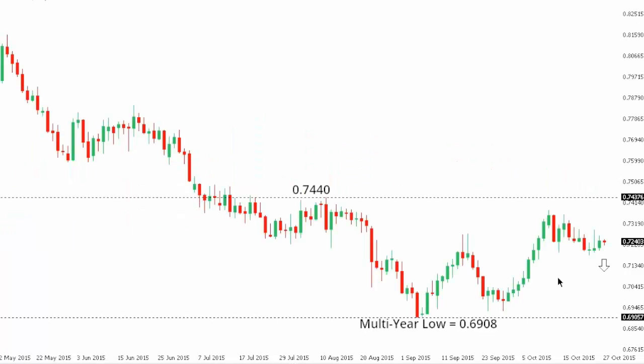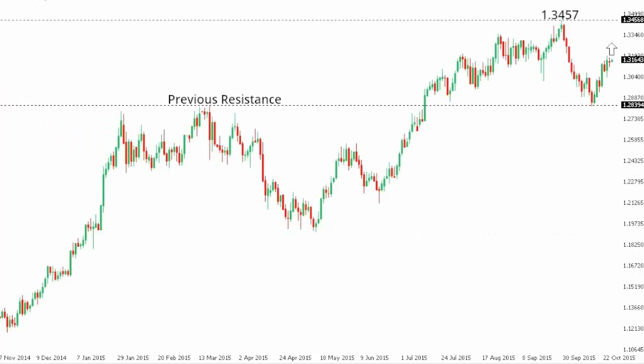Aussie dollar. So Aussie dollar has seen a nice correction in recent days, with the market trading all the way back up towards the 74 area, although overall the downtrend remains firmly intact here, and the market should be putting in a lower top ahead of a bearish resumption back towards those recent multi-year lows in the 69 area. At this point, only a close back above 74.40 would really compromise the immediate bearish outlook.